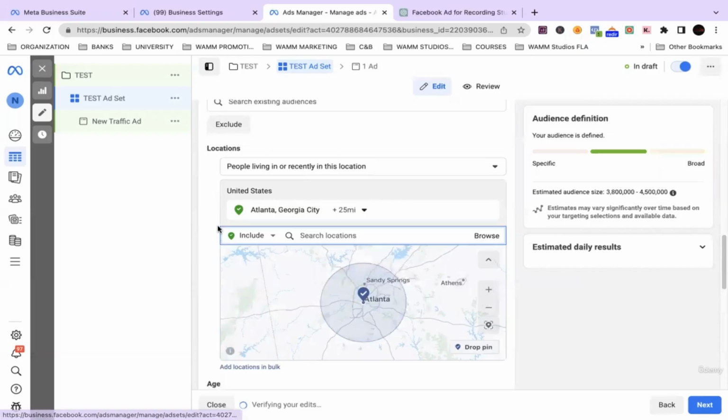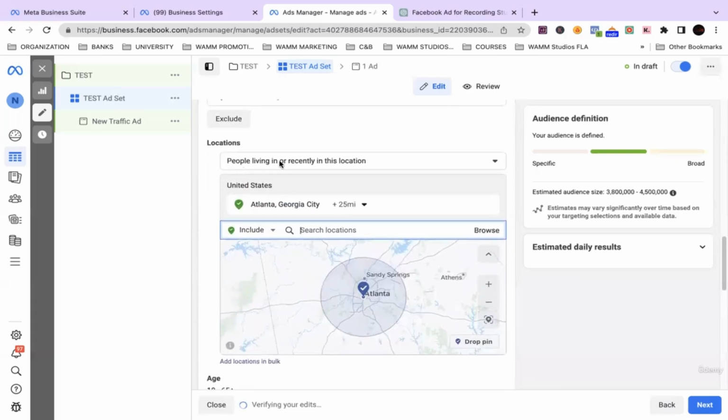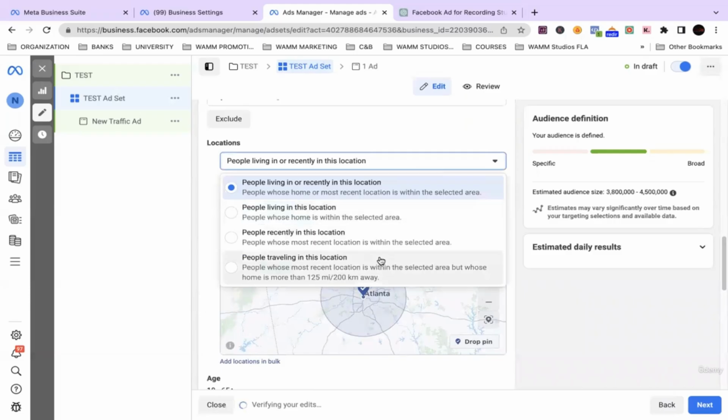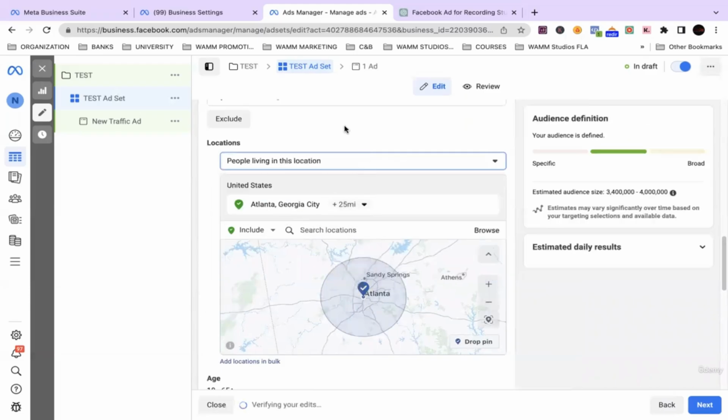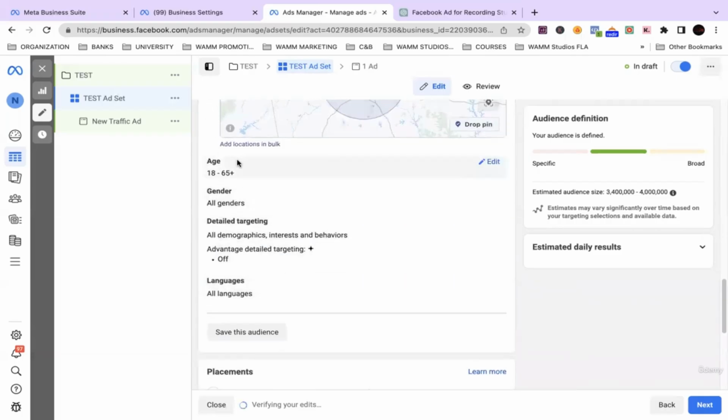We'll keep it basic and simple, a 25-mile radius outside of Atlanta. For people living or recently living in this location, we can keep it to people that are living in this location, that way we do not target people that have only lived there before. Keep it all genders, and we can keep the age range open.